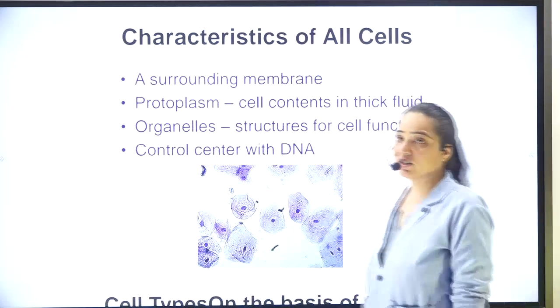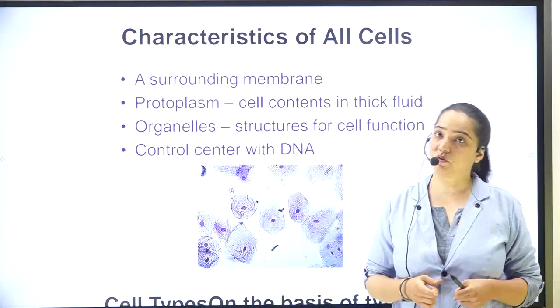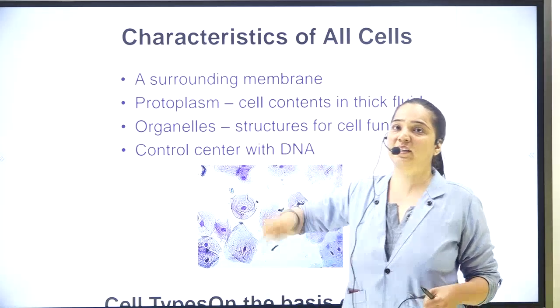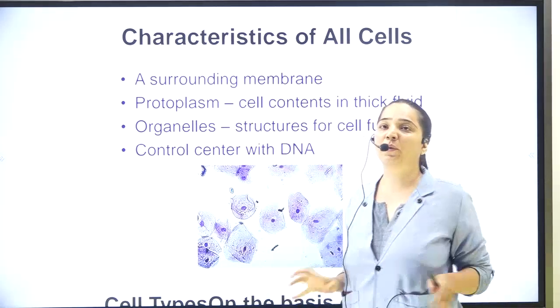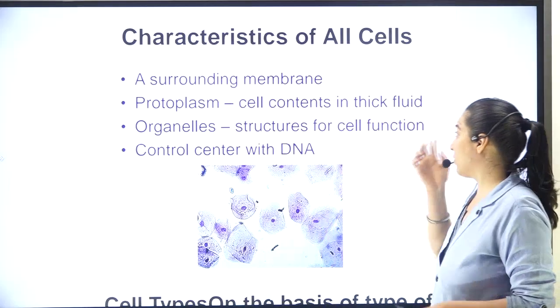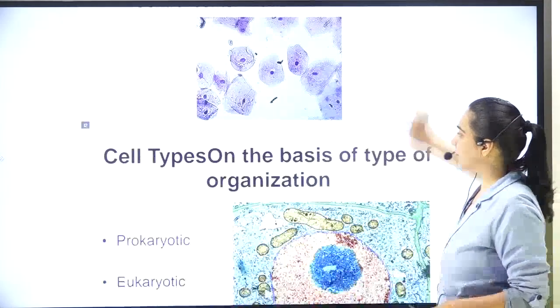Next are the characteristics of all cells. What does a cell generally have? As we have studied, it has a surrounding membrane, which is called the cell membrane, and inside it has a nucleus, and in between it has cytoplasm, whose contents and thick fluid are termed protoplasm.